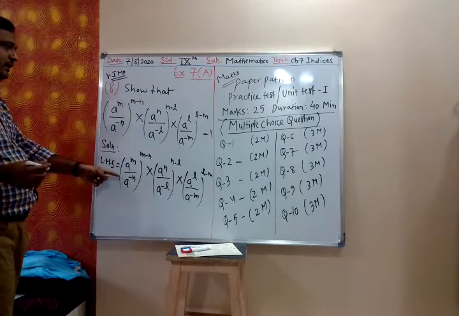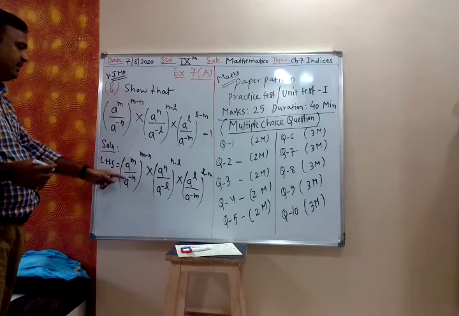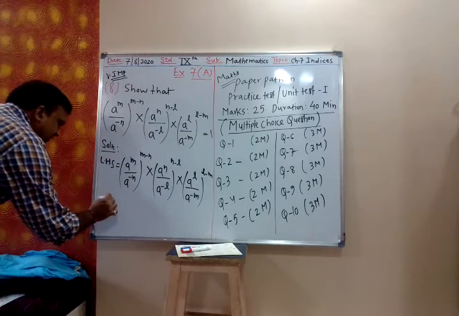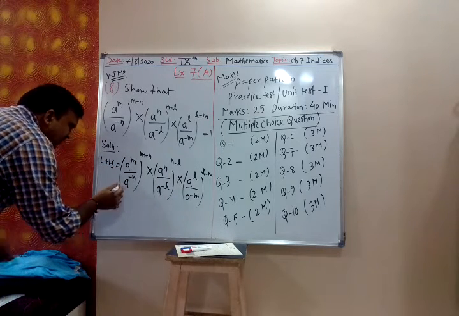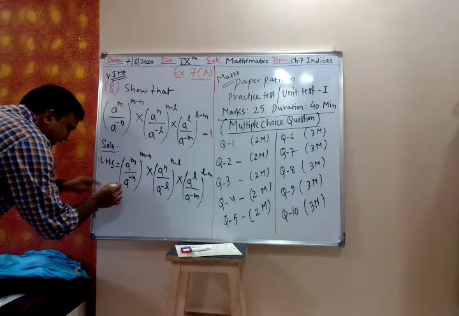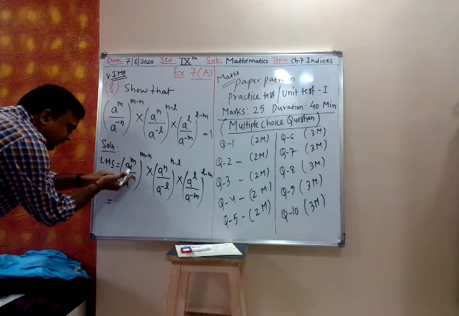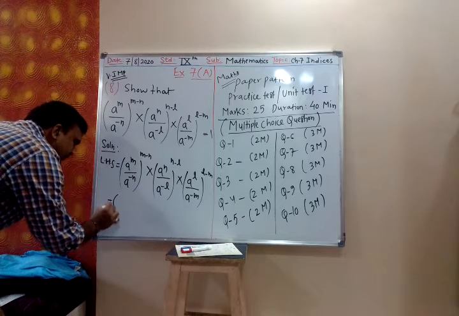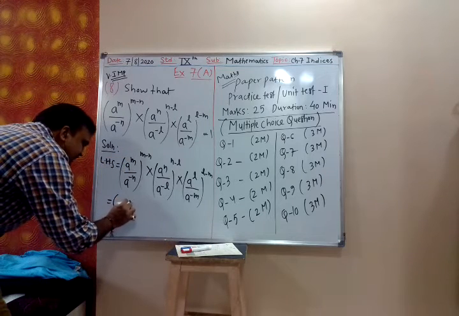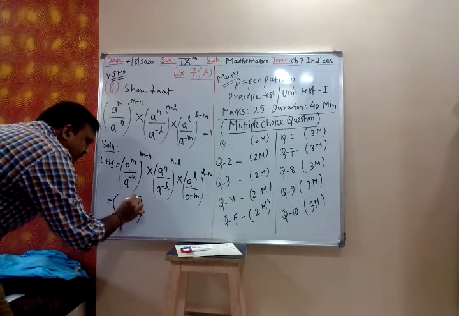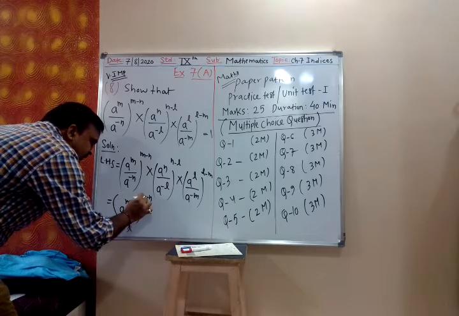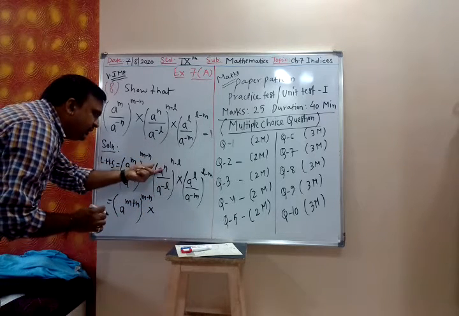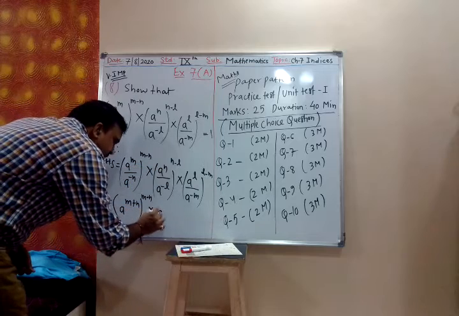Now first I will simplify the bracket. Power divided by power, you have to subtract the power. Which rule will I use? So this minus n I will take in the numerator, it will be plus n. So that becomes a raised to m plus n, raised to m minus n, into minus l, I will take in the numerator, it will become plus l. So a raised to